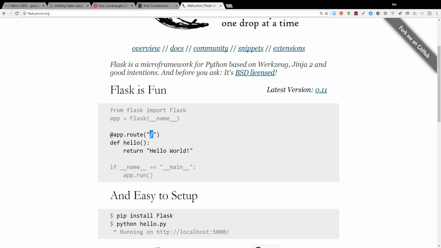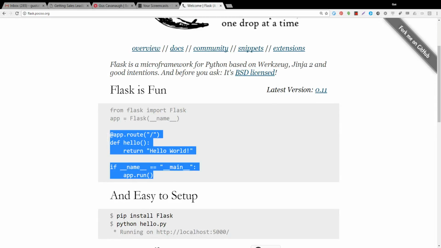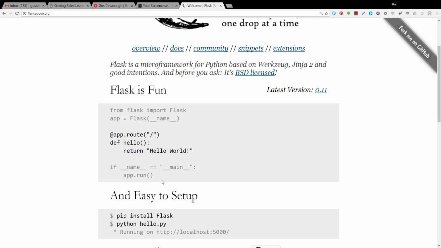So this is just saying when the user goes here, what are we going to do? Well, we're going to run this function called hello. What does hello do? It returns a string called hello world. So if you copy these, whatever it is, 10 lines, into a Python file, let's just call it hello.py, you make sure Flask is installed. If you run that file, python hello.py or whatever you called it, and then go to localhost:5000. The :5000 here is the port that Flask is going to run on by default.